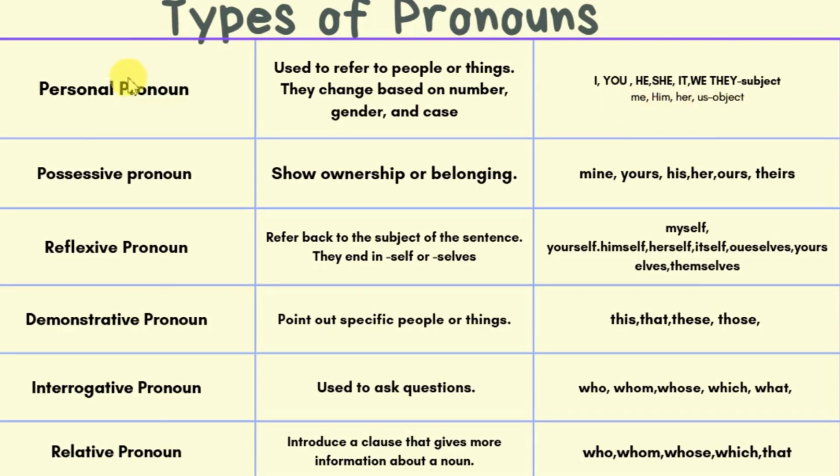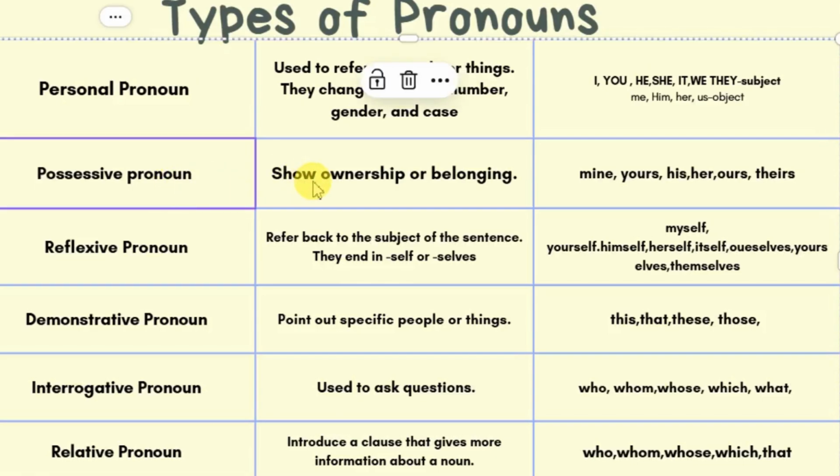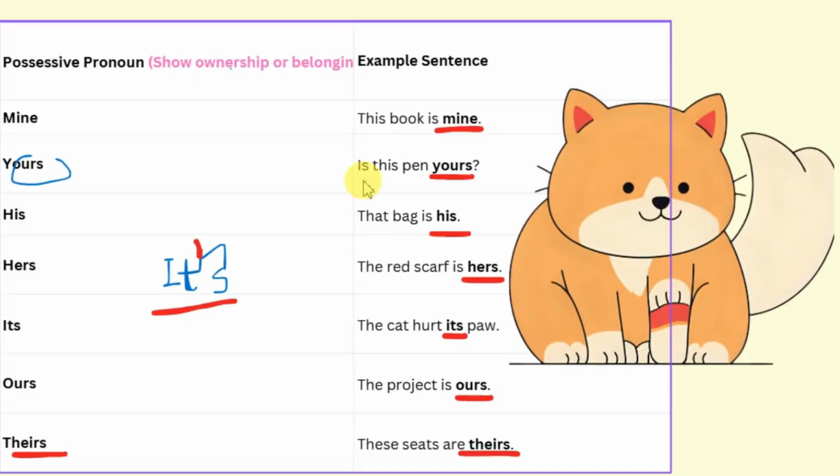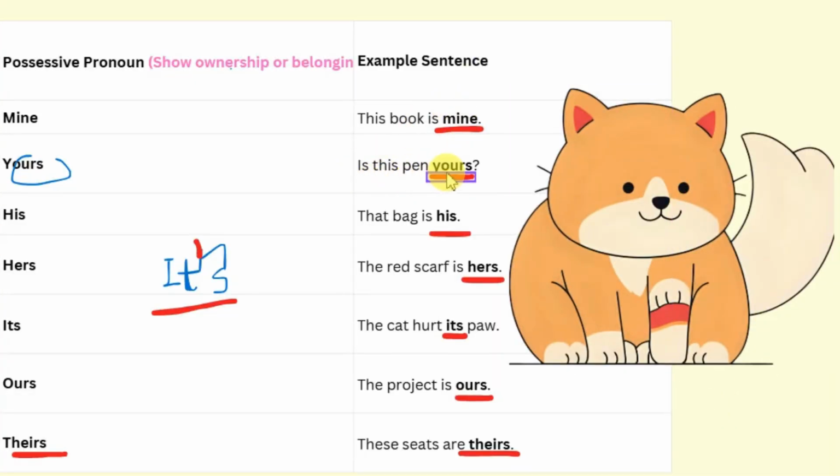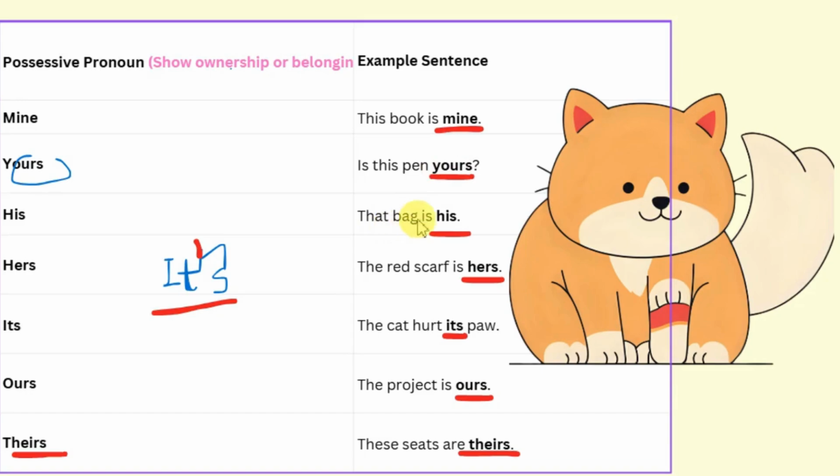So let's see the second type of pronoun, that is possessive pronouns. These pronouns show ownership or belonging, like mine, yours, his, hers, ours, theirs. For example, this pen is mine. Here are some examples. This book is mine. Is this pen yours? That bag is his. The red scarf is hers. Here mine, yours, his, hers are possessive pronouns.